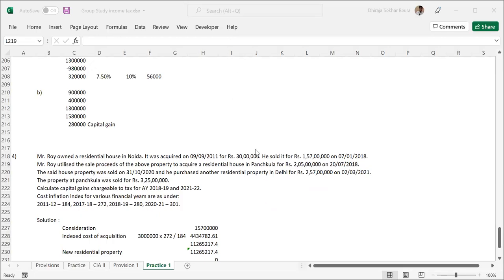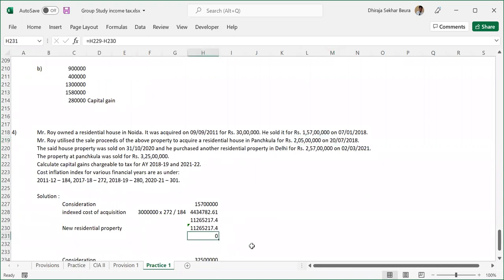Yeah. So as we were discussing, 1 crore 12 lakh 65,217 or 2 crore 5 lakhs. The answer is 1 crore 12 lakh 65,217. Yes, absolutely. So our capital gain will be zero.